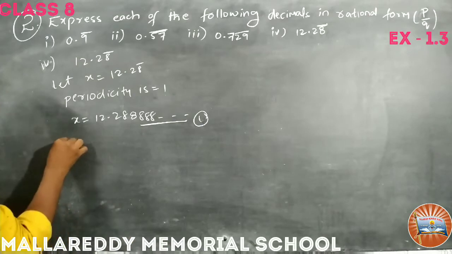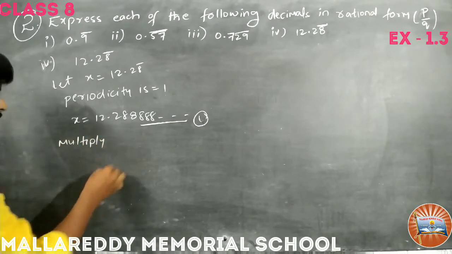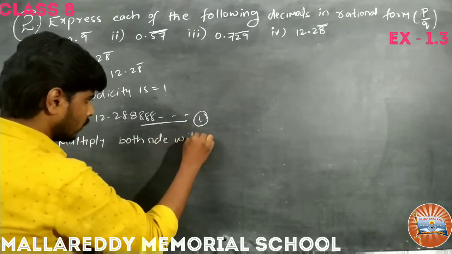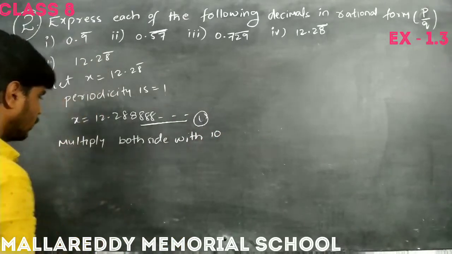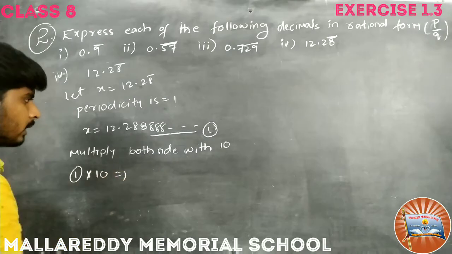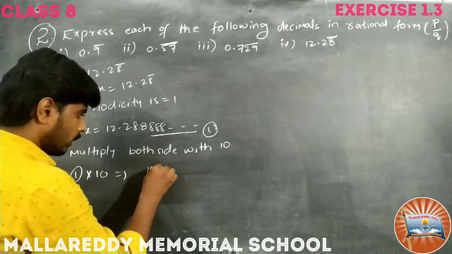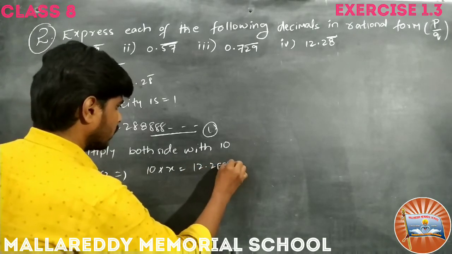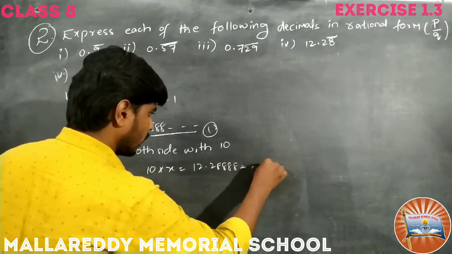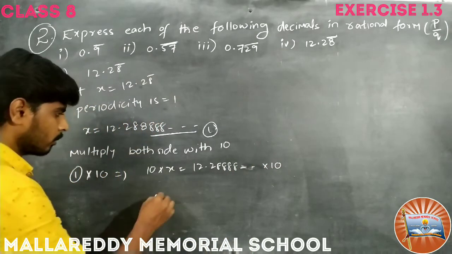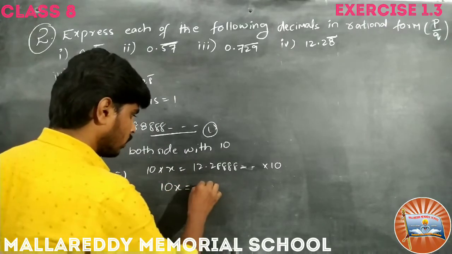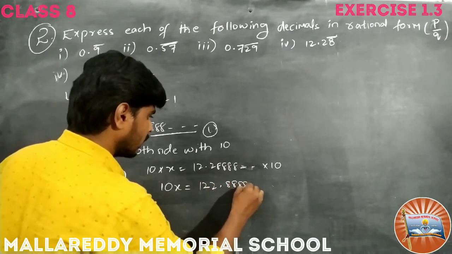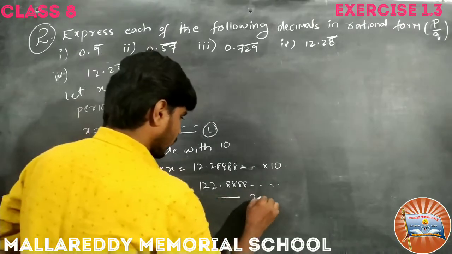So multiply both sides with 10. So 10 into x equals 12.2888 and so on into 10. So what becomes? 10x equals 122.8888 and so on. Okay, consider this equation 2.